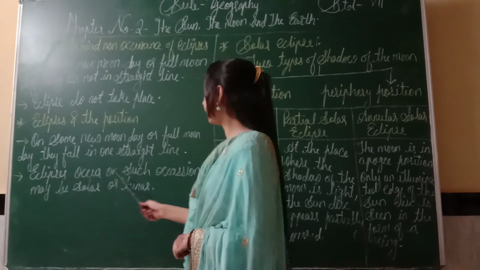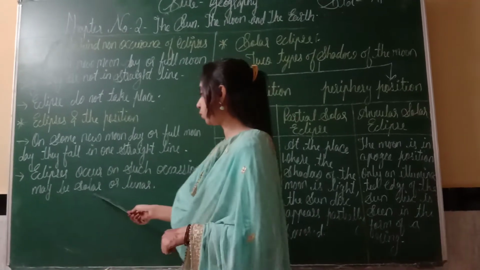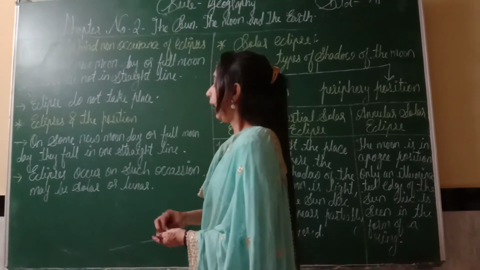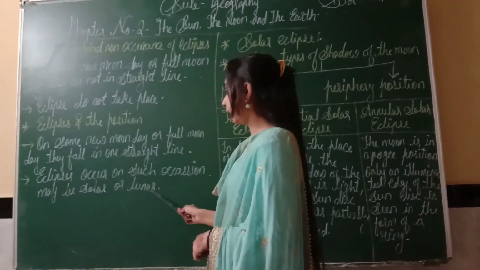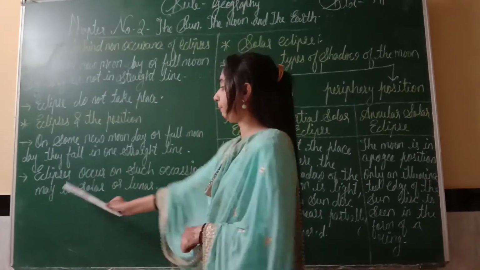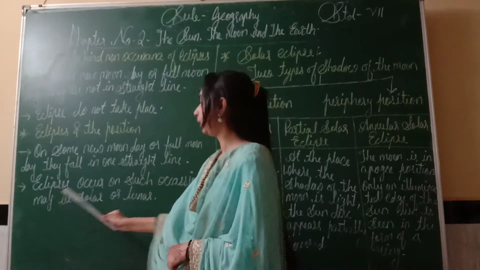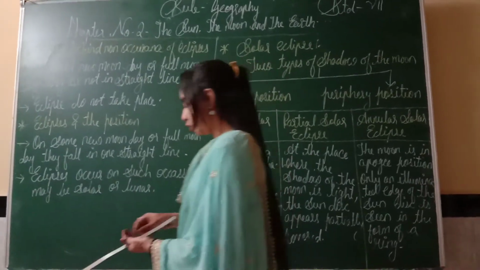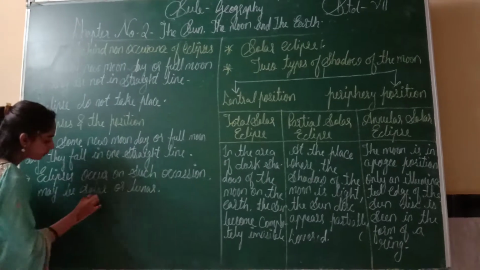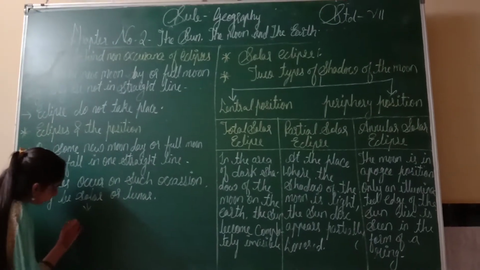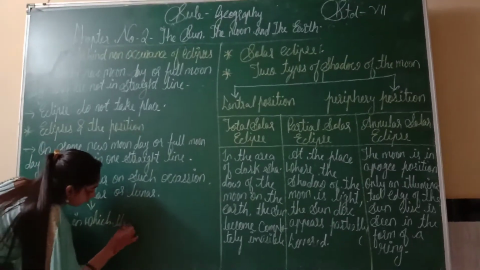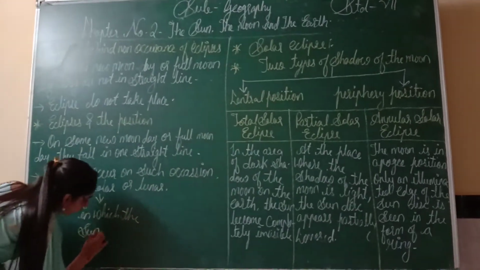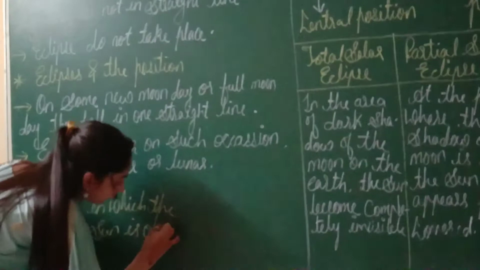Eclipse occurs on such an occasion, and it may be solar or lunar. Solar eclipse means the sun is obscured.